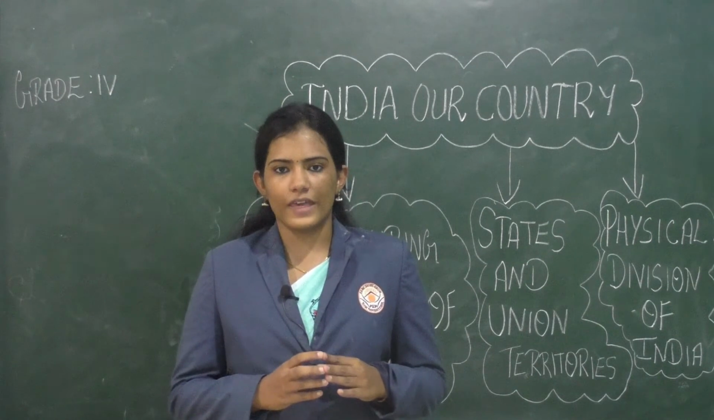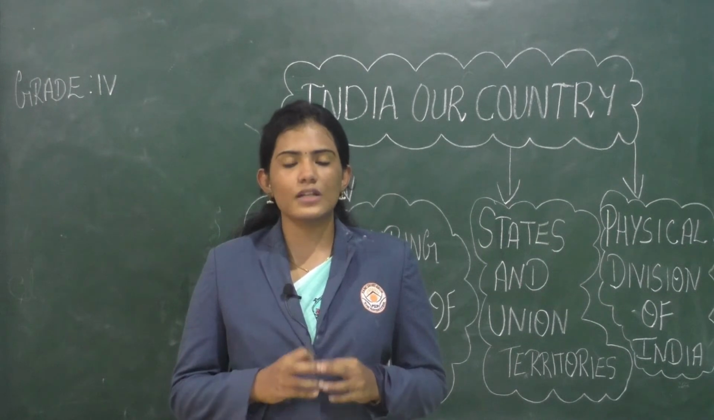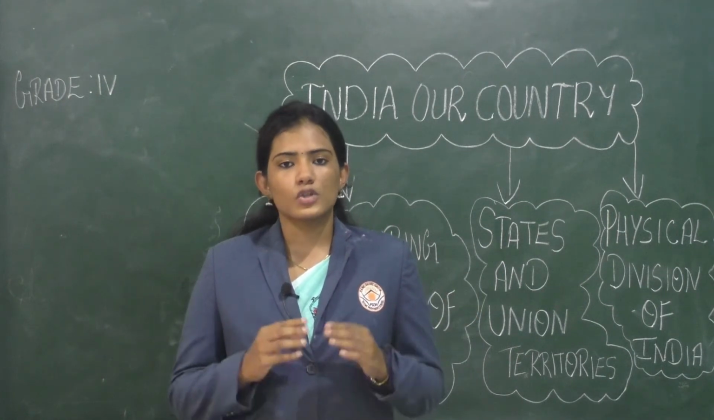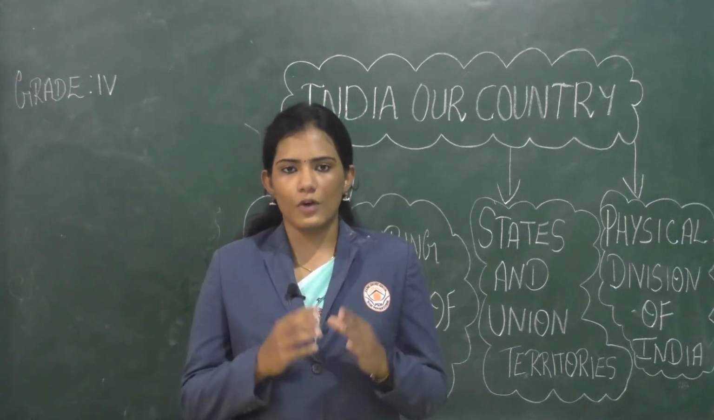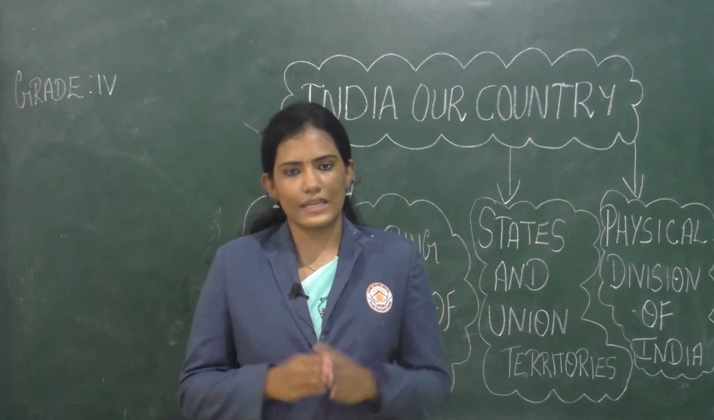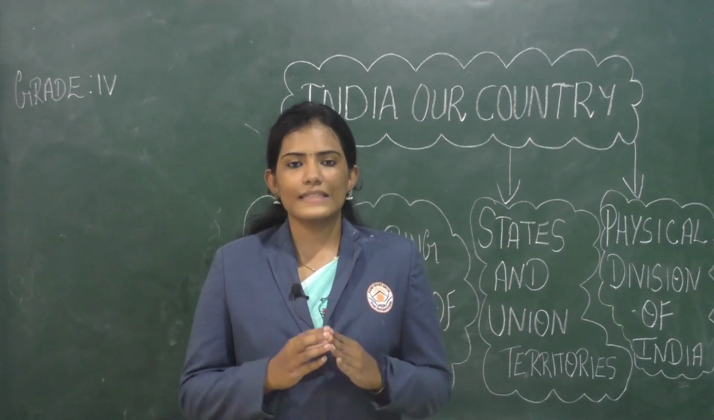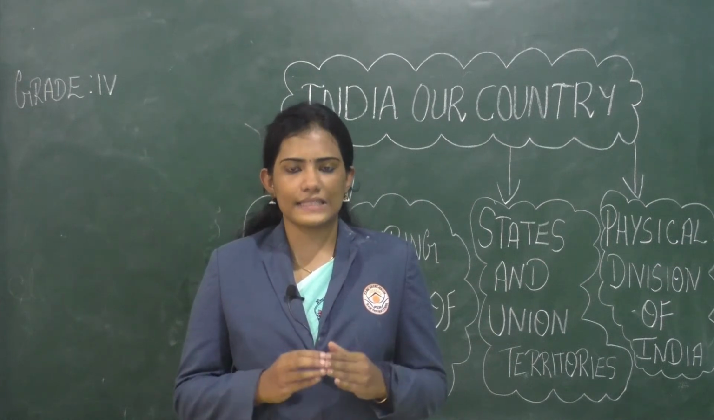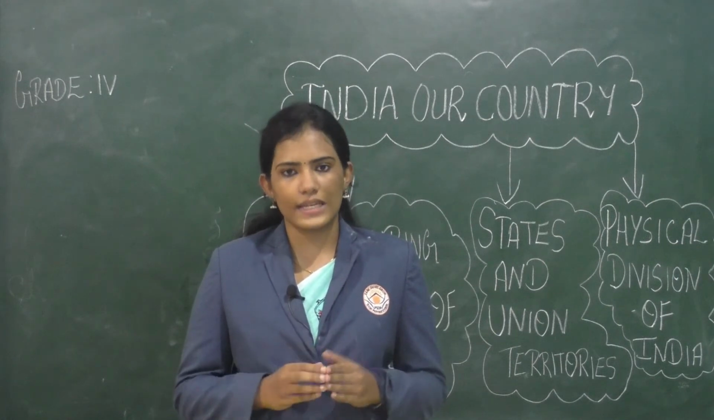So, in the same way, as we know, India is a populous country. We have lot of populations. So, because of this reason, the government has made 28 states and 8 union territories. So, we can say presently in India we have 28 states and 8 union territories.